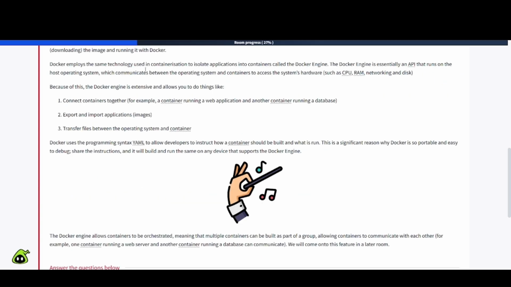Docker employs the same technology used in containerization to isolate applications into containers, called the Docker engine. The Docker engine is essentially an API that runs on the host operating system, which communicates between the operating system and containers to access the system's hardware, such as CPU, RAM, networking, and disk. Because of this, Docker engine is extensive and allows you to do things like, number one, connect containers together, for example, a container running a web application and another container using a database. Number two, export and import application images. Three, transfer files between the operating system and container.